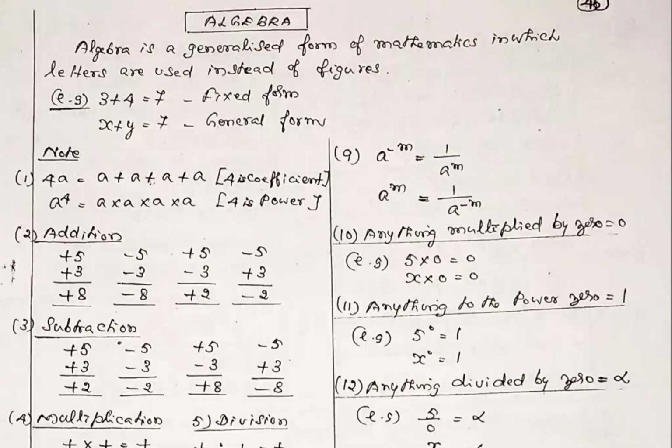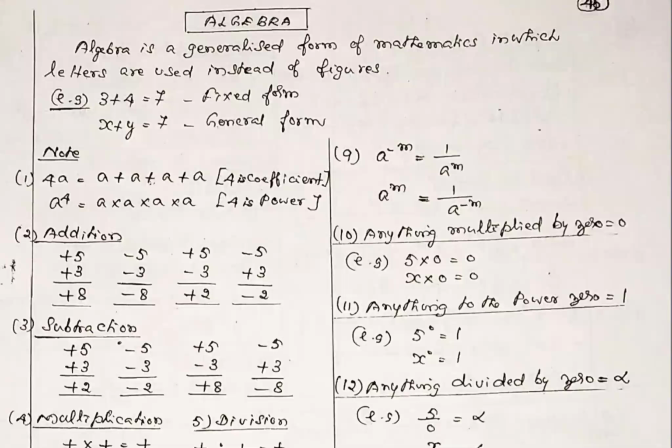If you add, you get 7. But in the next example, x plus y is equal to 7. It's a generalized form of mathematics. x has any number of values, y has any number of values. For example, 5 plus 2 is 7, 4 plus 3 is 7, 6 plus 1 is 7. So x has any number of values, similarly y. In this second example, numbers along with letters are used. Mostly letters are used along with the numbers. That's why it is called the generalized form of mathematics.